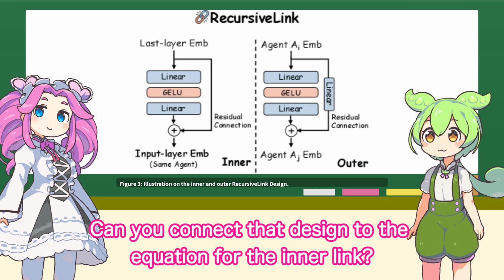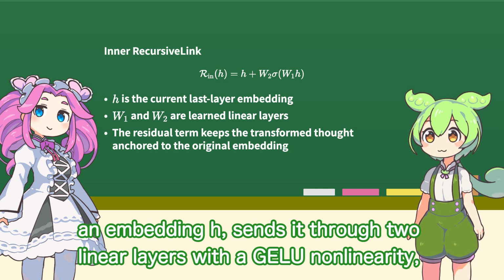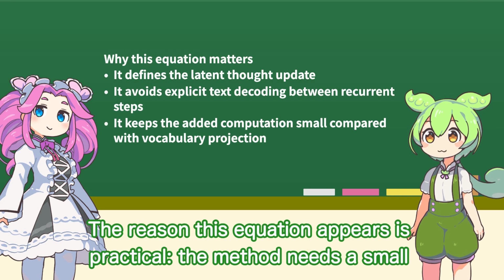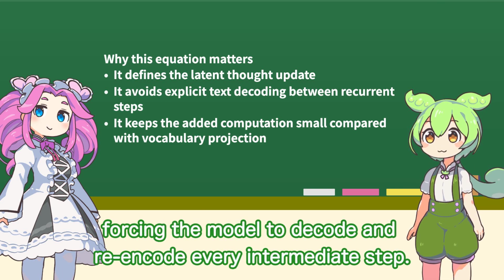Can you connect that design to the equation for the inner link? The inner link equation defines the transformed latent thought. It takes an embedding H, sends it through the linear layers with a GELU nonlinearity, and adds the result back to H as a residual update. The reason this equation appears is practical. The method needs a small trainable bridge that can generate in-distribution latent thoughts without forcing the model to decode and run at every intermediate step.